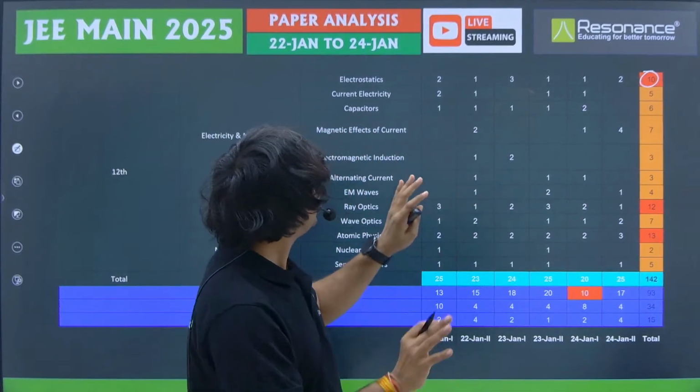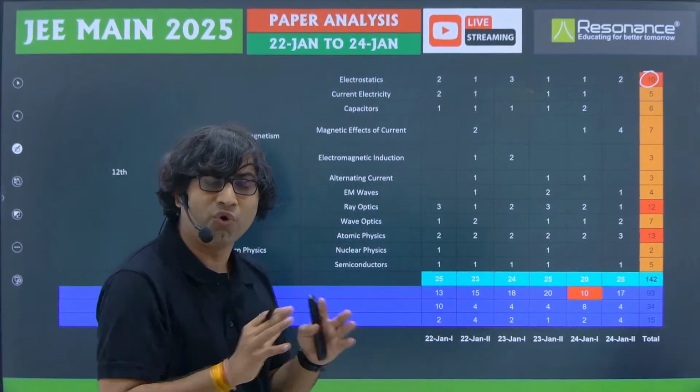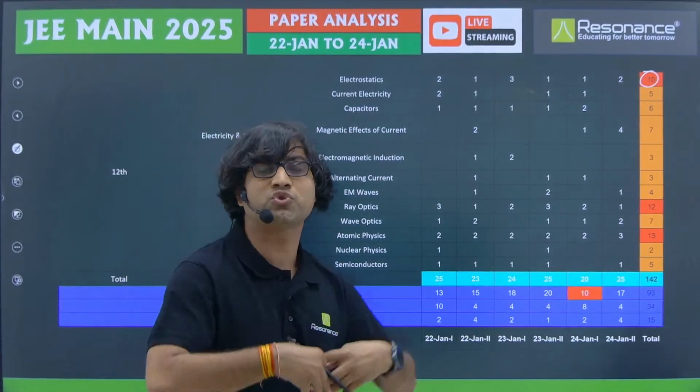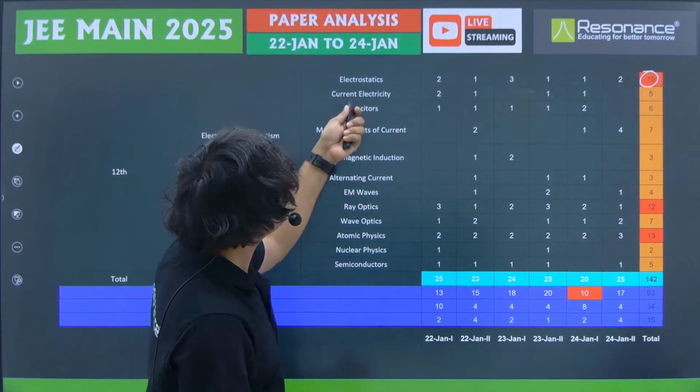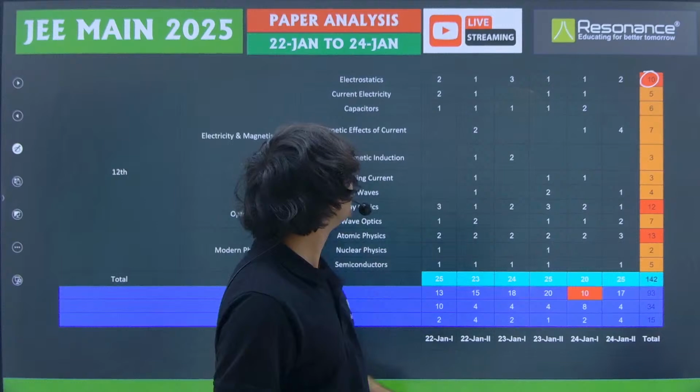So NTA has given you an indication that even if the chapter is difficult, don't fear it. We're not going to ask you so difficult questions from them. So from electrostatics, all the 10 questions were from the easy category.